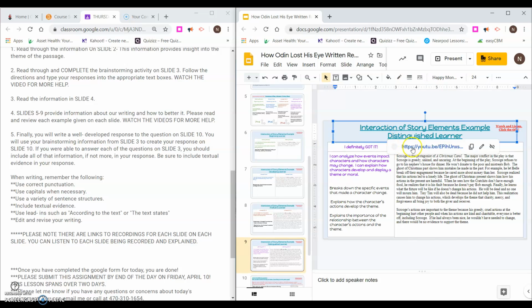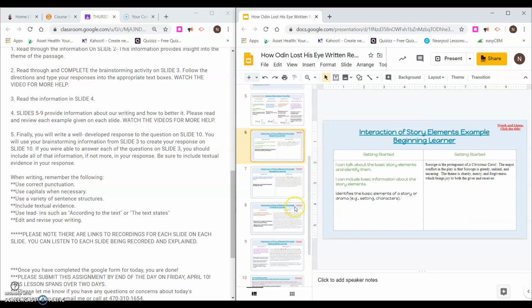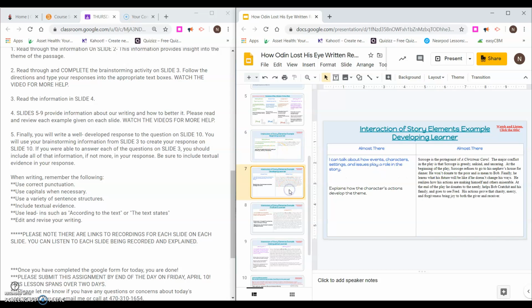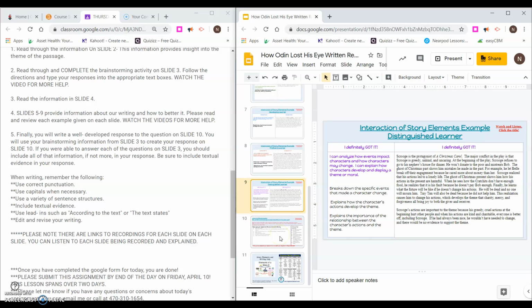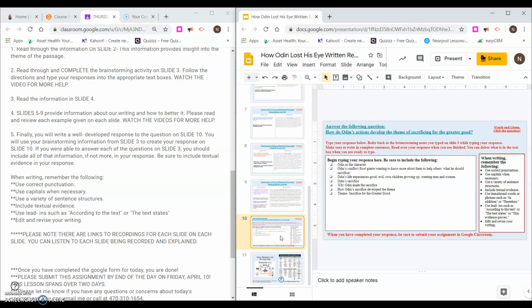If you click on the title, you will get explicit information and directions, and you will get the chance to understand what each of these levels mean. Okay, so we're showing you the stages of writing: the beginning learner, the developing learner, the proficient learner, and the distinguished learner. By the end of this assignment, we do want you writing at the distinguished learner level.